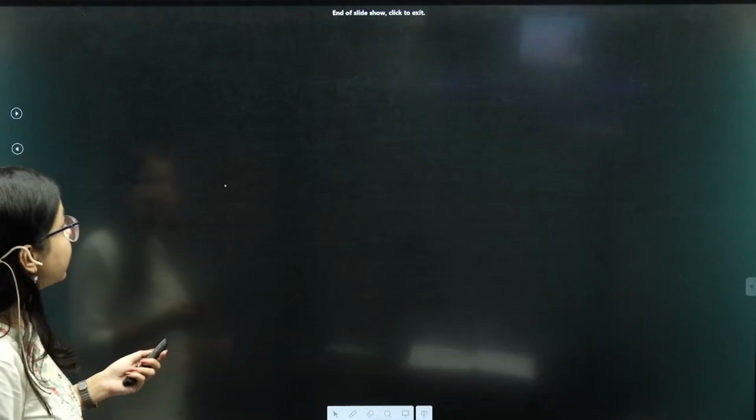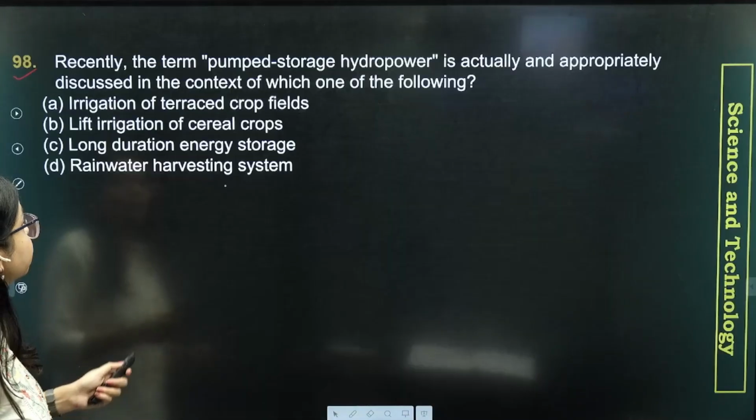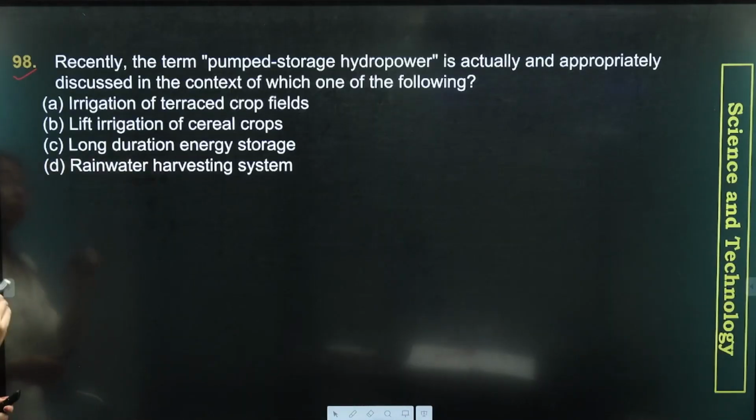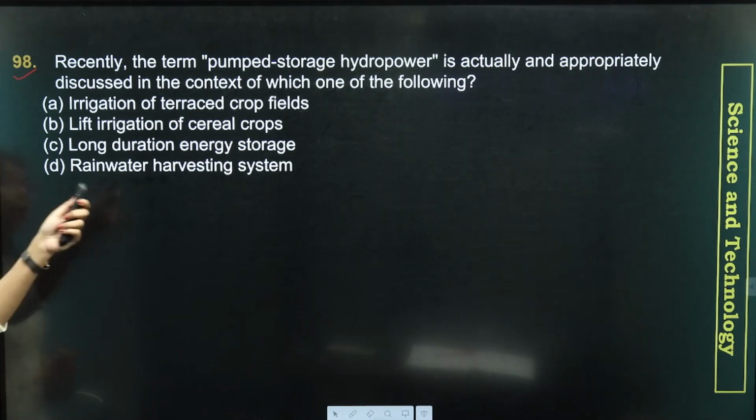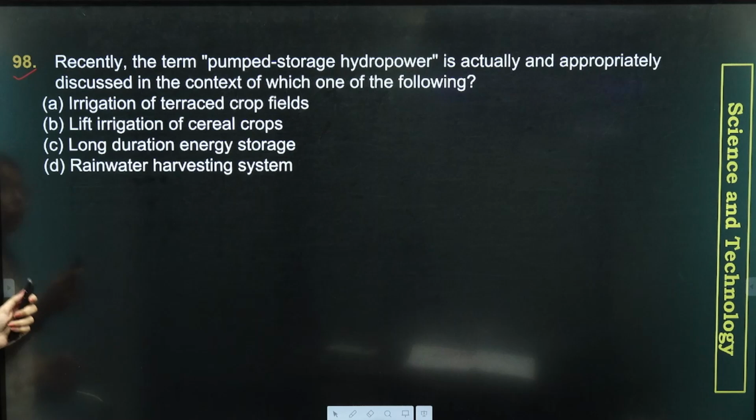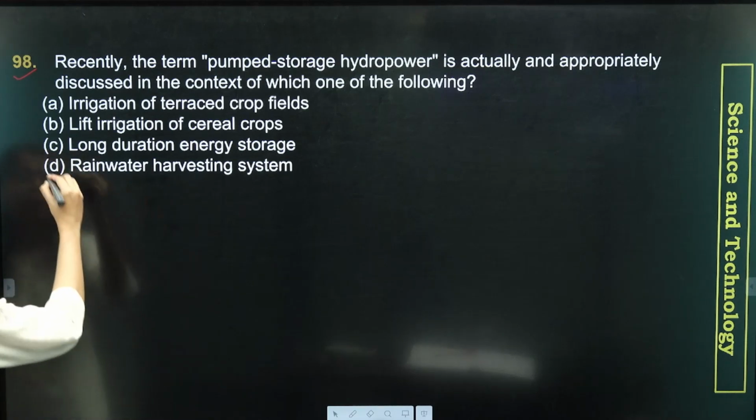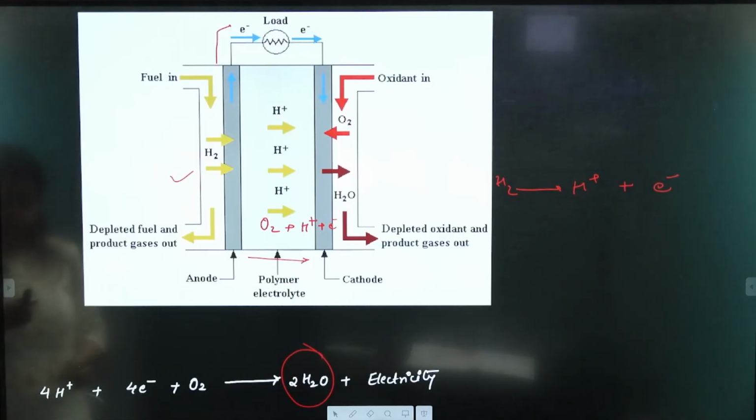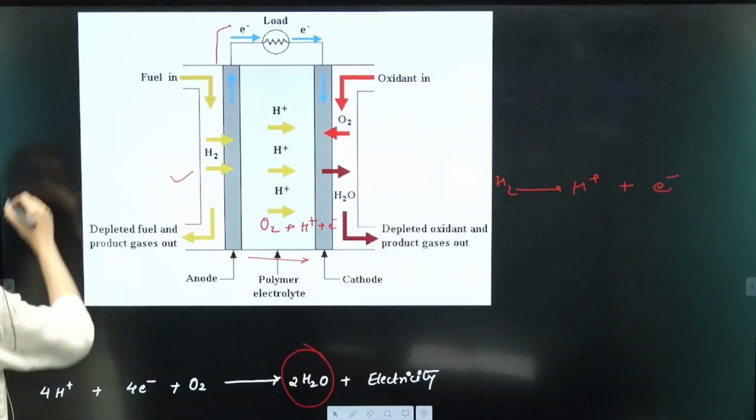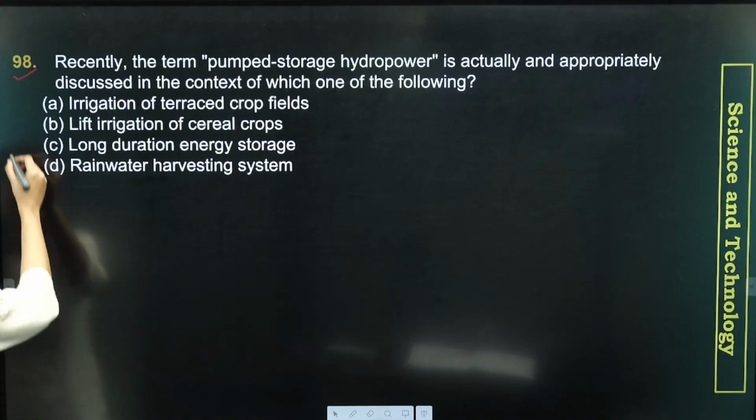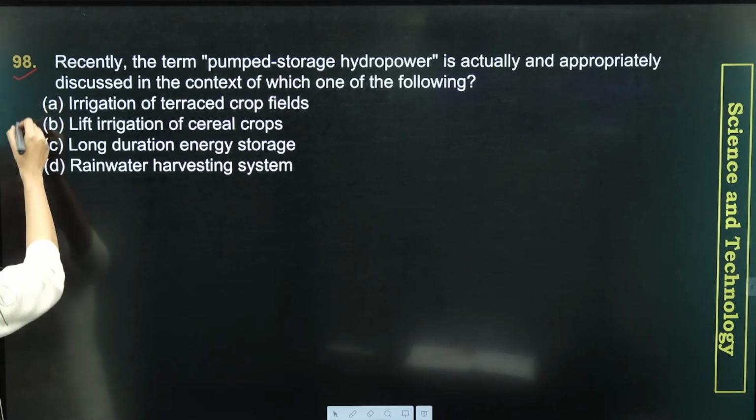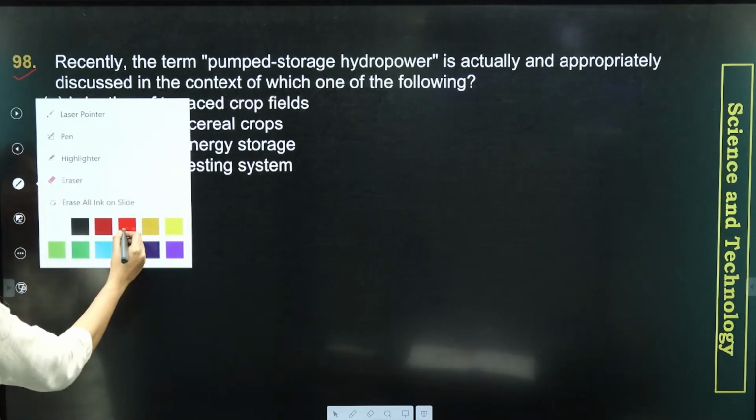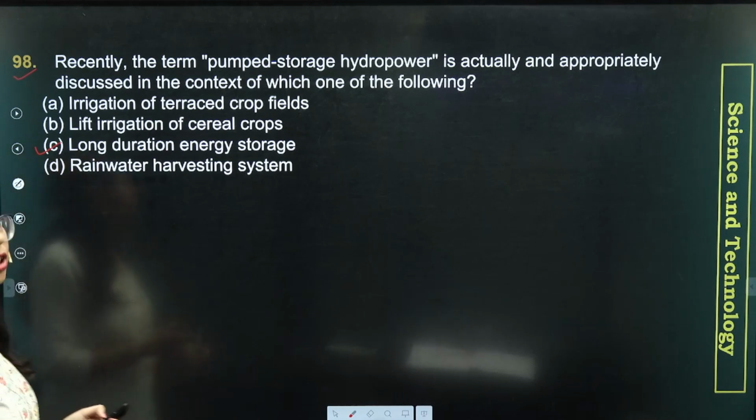Now let's come to our MCQ. The MCQ says that this term is discussed in the context of, read the options: irrigation of terraced crop fields, lift irrigation of cereal crops, long duration energy storage, and rainwater harvesting. So what is the correct option? The correct option is long duration energy storage, which is option C.